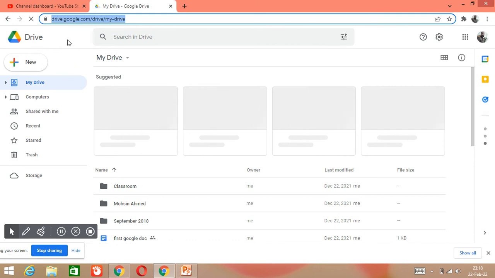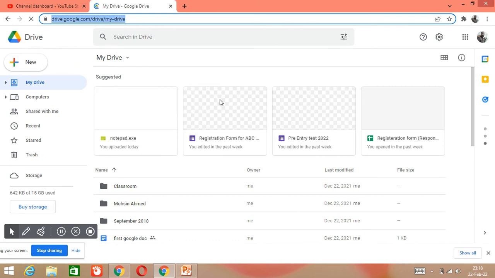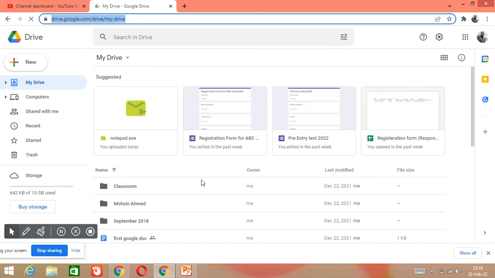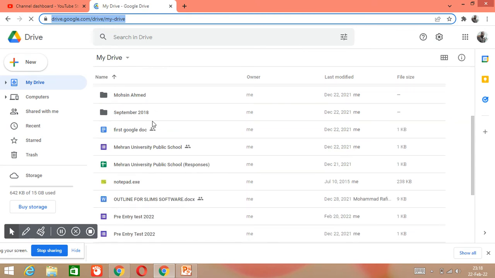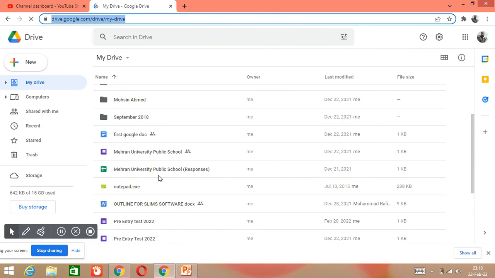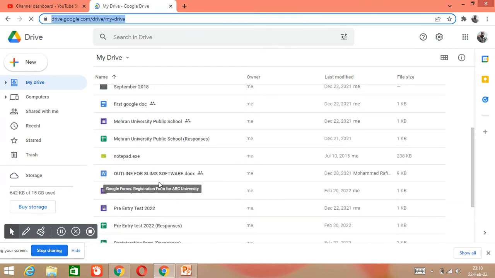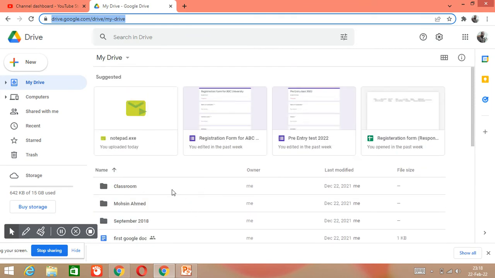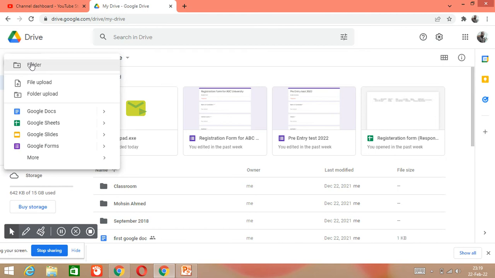So this is our Google Drive page. Okay. So if we want to look here, I have already uploaded many files on Google Drive. If you want to upload any files, we have to click on New. Just click on New to upload files.